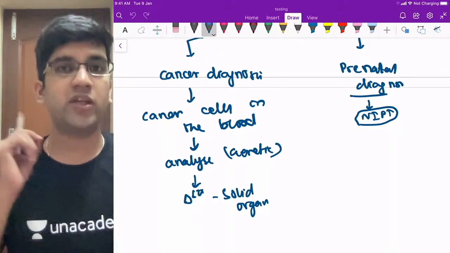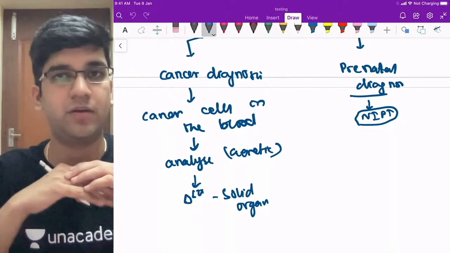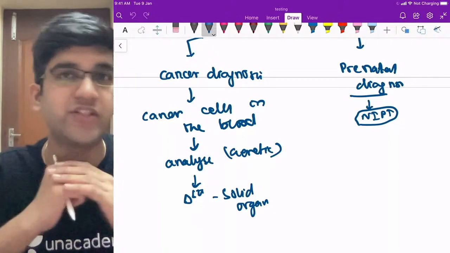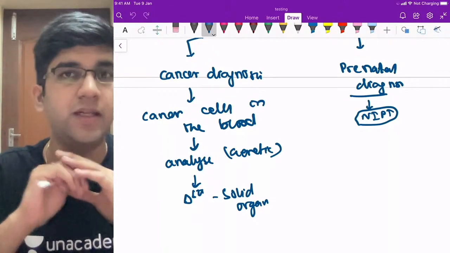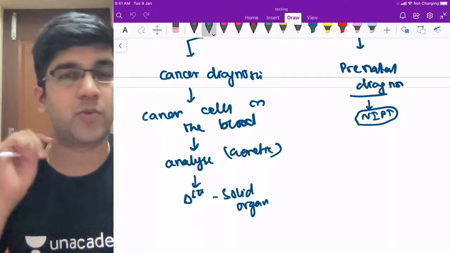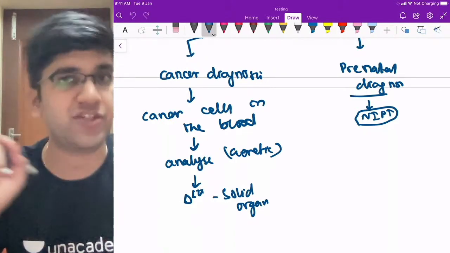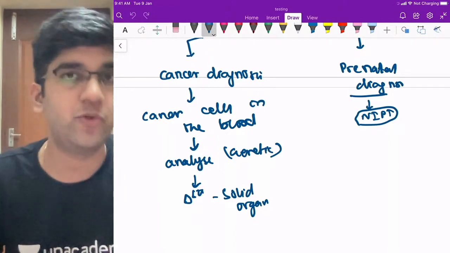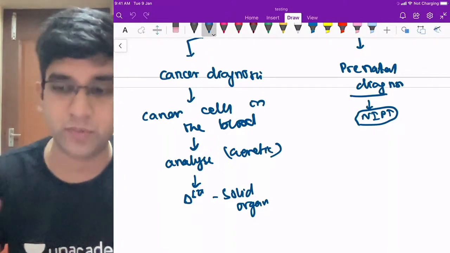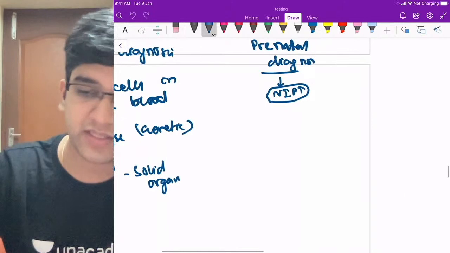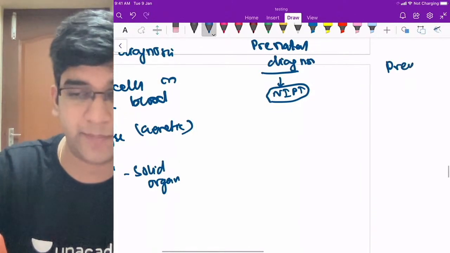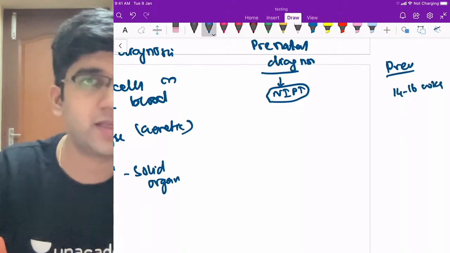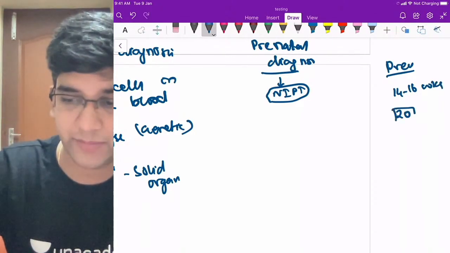So when I'm going to do a chorionic villus biopsy, when can I do it? The ideal timeline is around 14 to 16 weeks, right? Both amniocentesis and chorionic villus biopsy are foolproof to say this patient has Down syndrome. Nuchal translucency is not foolproof. You need foolproof evidence to call it Down syndrome. So which means previously, before this change in the MTP Act came, I can tell you with confidence at 14 to 16 weeks, and the legal age is 20 weeks.